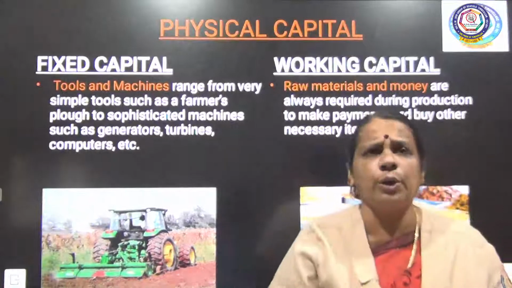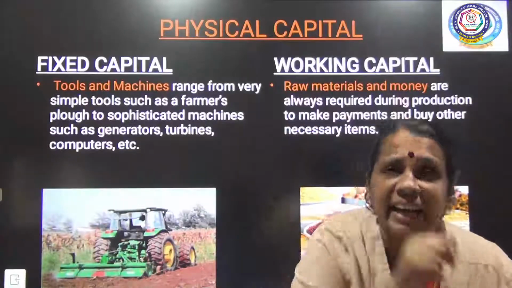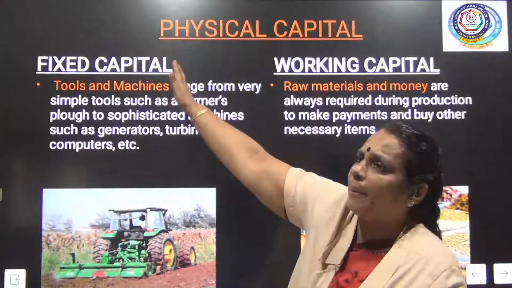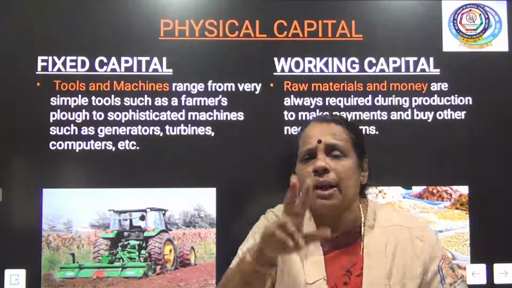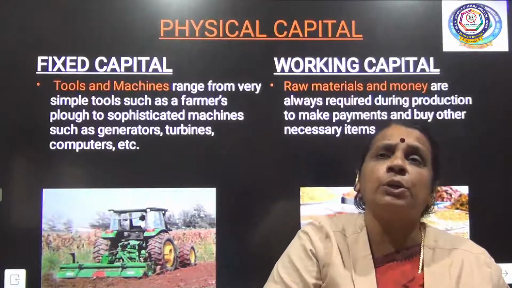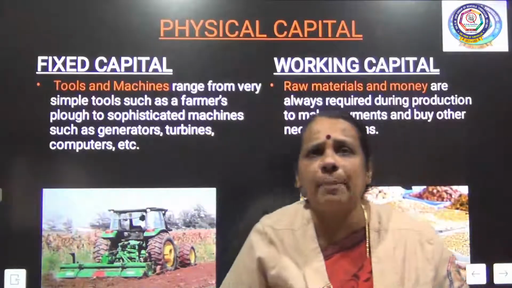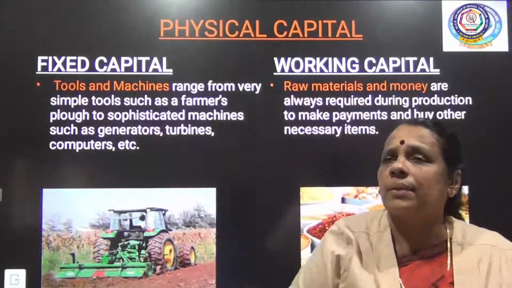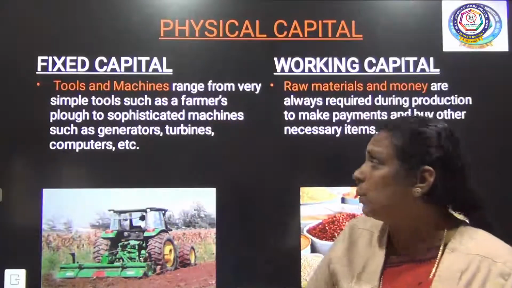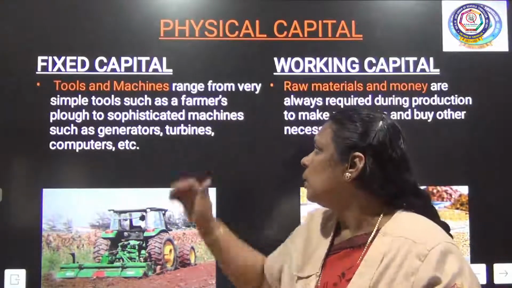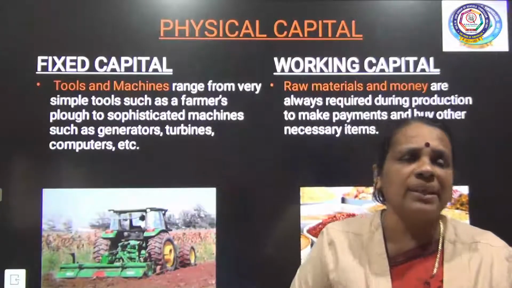The next one we are going to talk about is physical capital. Even in physical capital, there are two different categories: fixed capital and working capital. What is fixed capital? Tools and machines. It can be a tool or a machine, ranging from very small tools such as a farmer's plow to sophisticated machines such as generators, turbines, computers, etc.